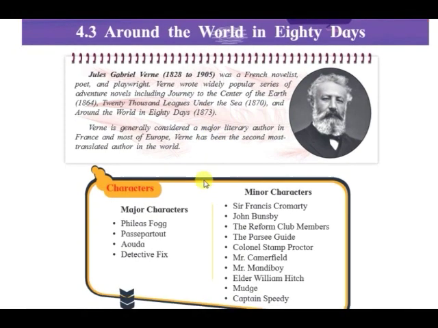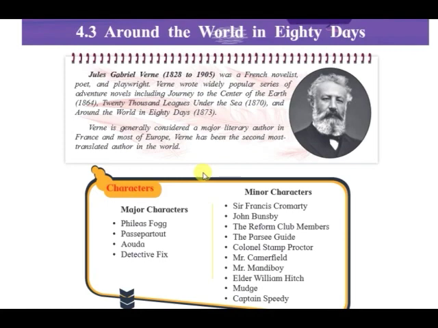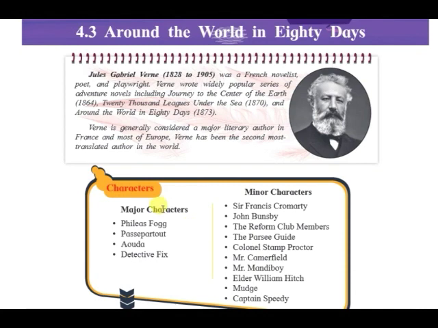Now let's move on to some of the characters of this particular novel. So the major character here is, first, Phileas Fogg. So there is a small description of Phileas Fogg for you. Phileas Fogg, the hero and the chief protagonist, is an Englishman.